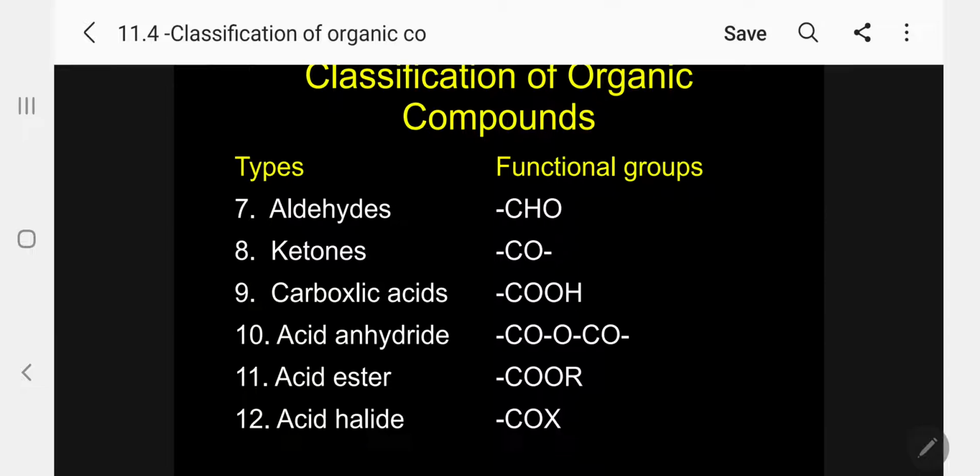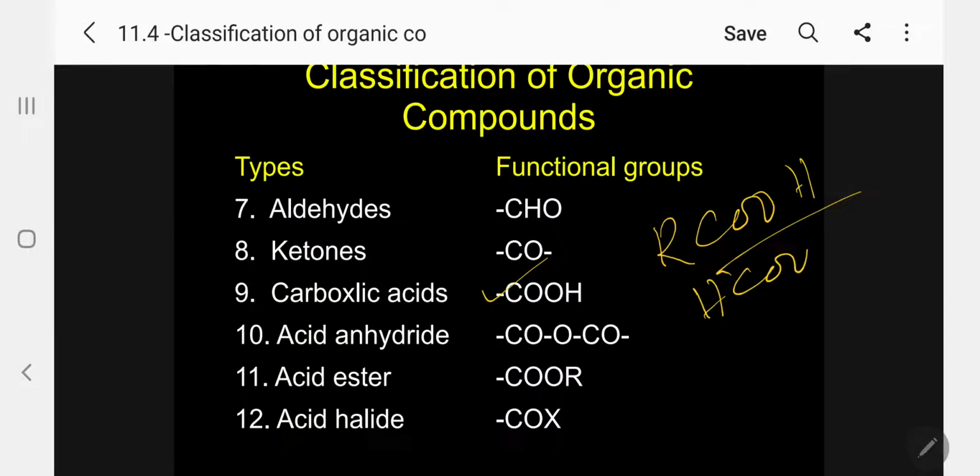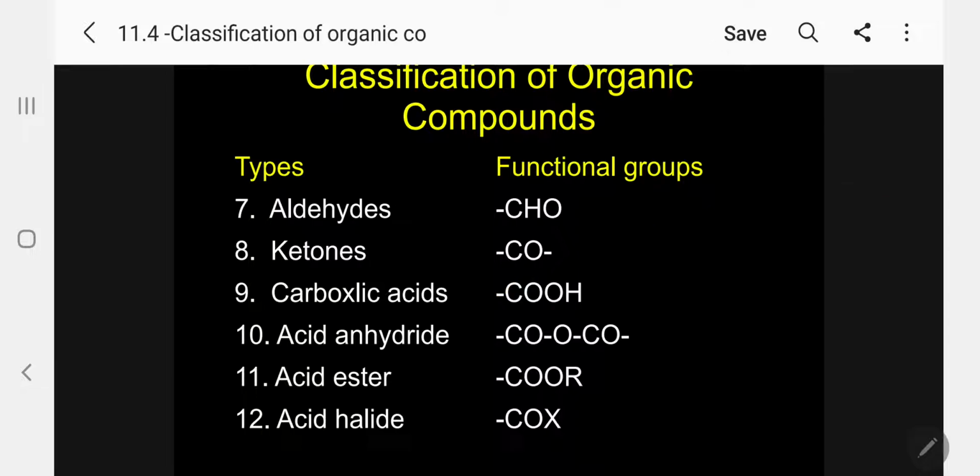Okay, the next one, carboxylic acid. Carboxylic acid, general formula RCOOH, functional group COOH. The first member is formic acid. Aromatic acid is benzoic acid. Okay, now the next is acid derivatives.